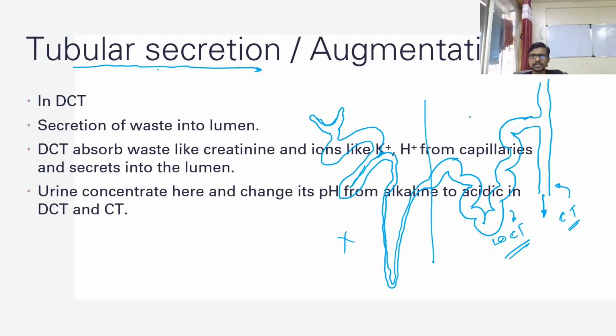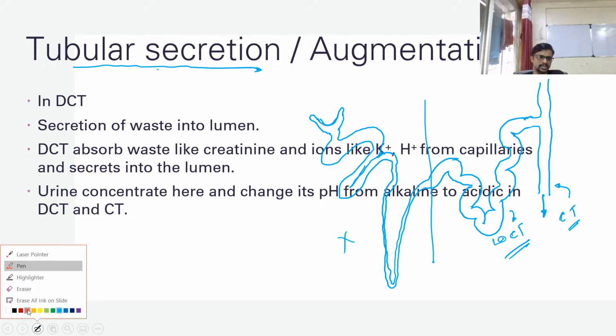Okay, so guys, here is what happened. In this DCT, the secretion of waste material into the lumen is started. So what is meant by secretion of waste material?